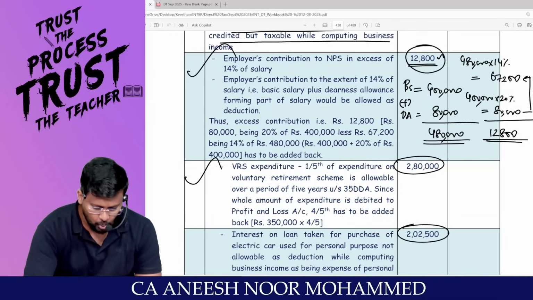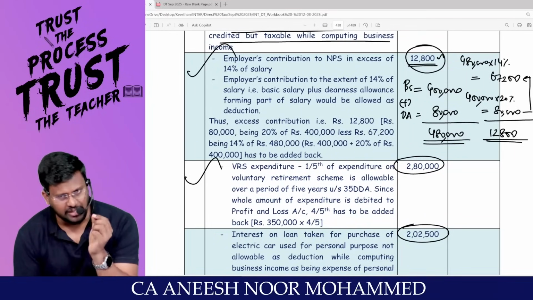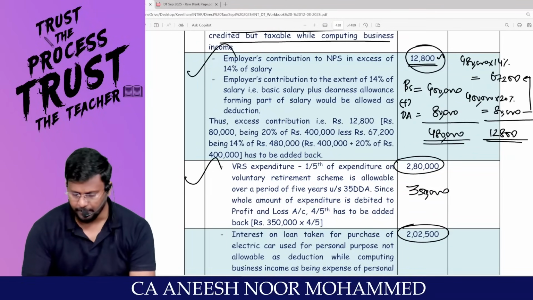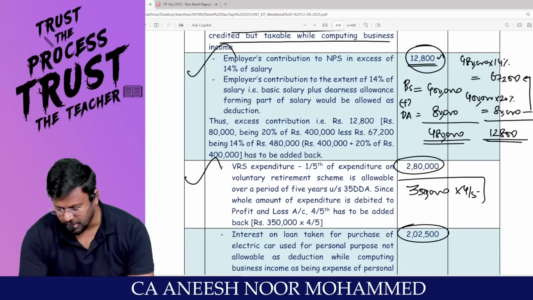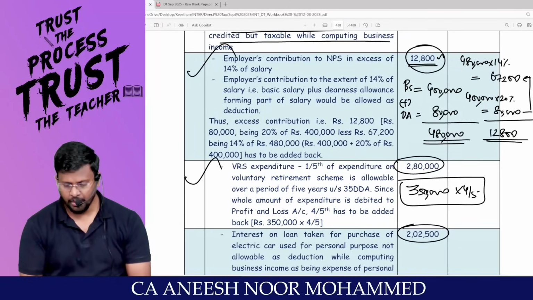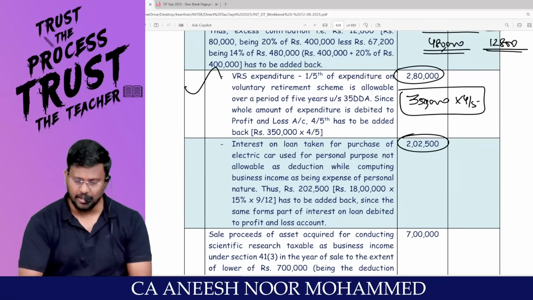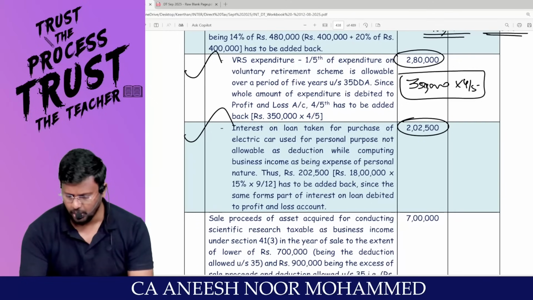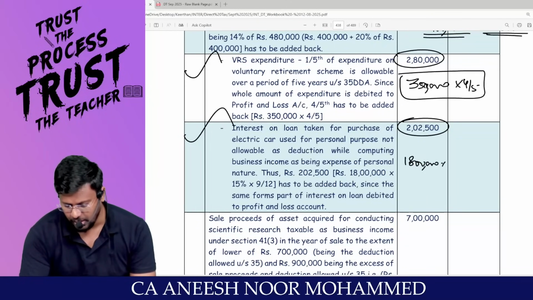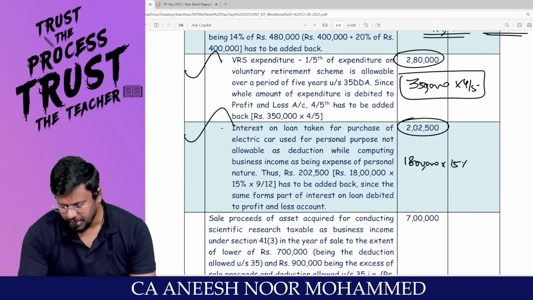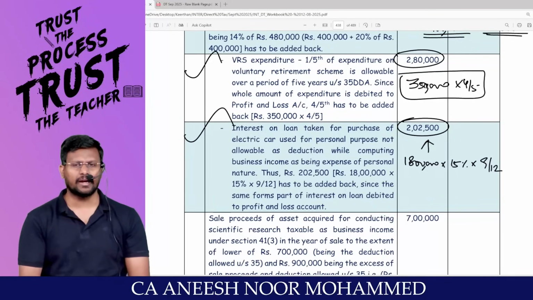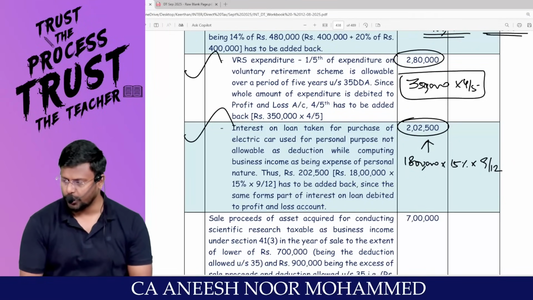Next adjustment, VRS. What is the total VRS debited to P&L? 3,50,000. Sir, on this only 20% will be allowed as a deduction, right? That means 4/5 should be added back. So 3,50,000 into 4 by 5 comes to 2,80,000 should be added back, right, sir? Interest on loan. Have you taken the loan for business purpose? No. How much is the loan amount? 18 lakhs is the loan amount into 15% into 9 by 12. So the extra interest of 2,02,500 debited to the P&L account should be added back.